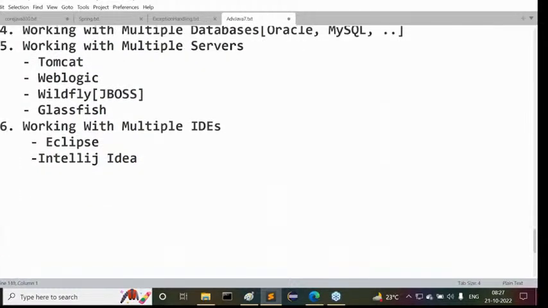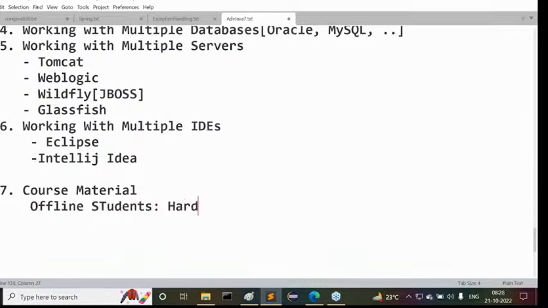Right, sir. Then after completion of this, the seventh one is course material. Regarding this course material, for offline students, there is a hard copy material, with a Xerox cost chargeable. We can reach out to our office to know how much the cost is for advanced Java. Not today. After 3 to 4 days, I'll make the advanced Java hard copy materials available. It is chargeable. You can reach out to our office for the charges and everything. Don't worry about it.